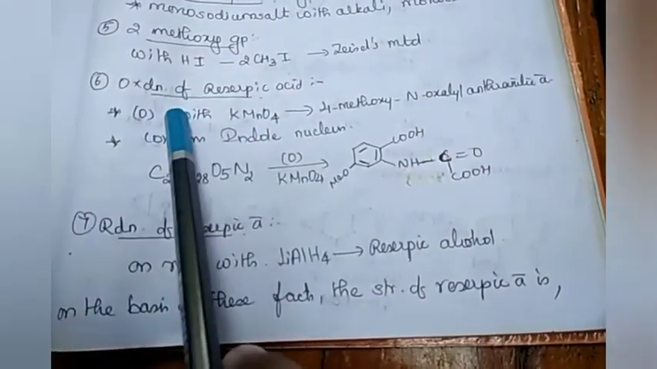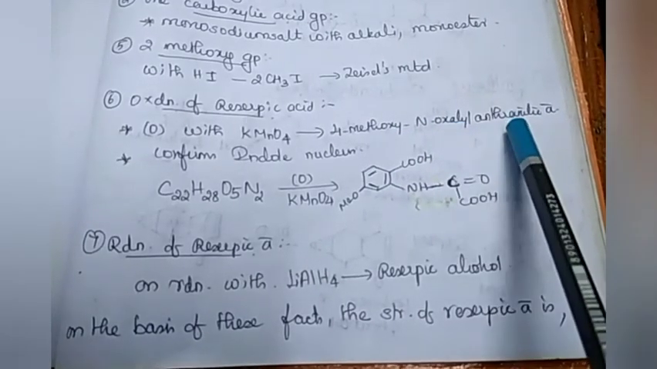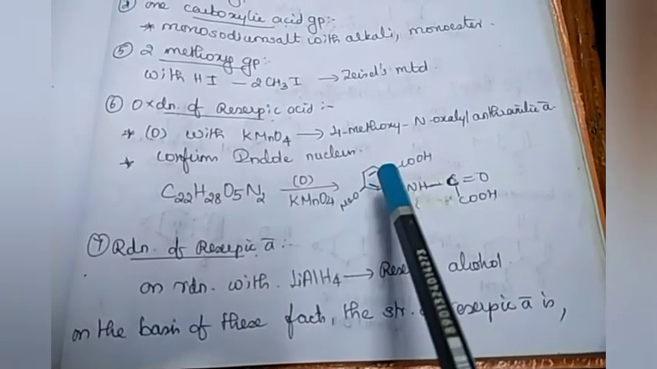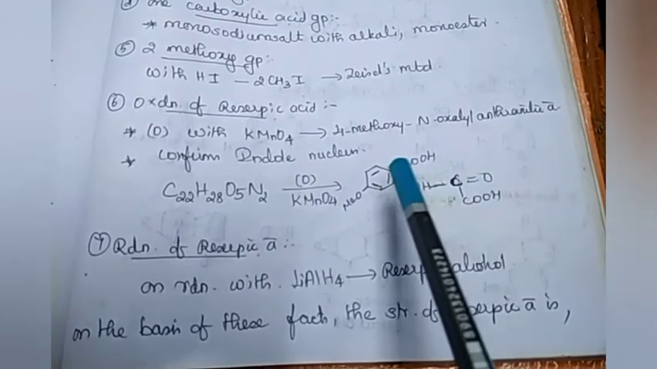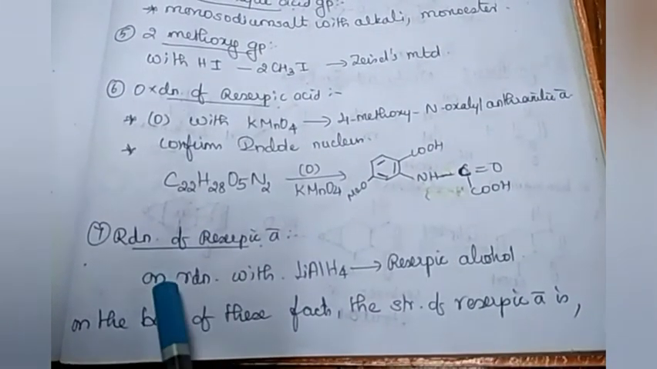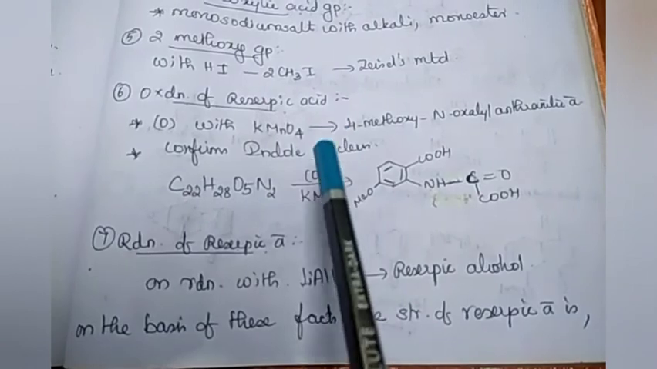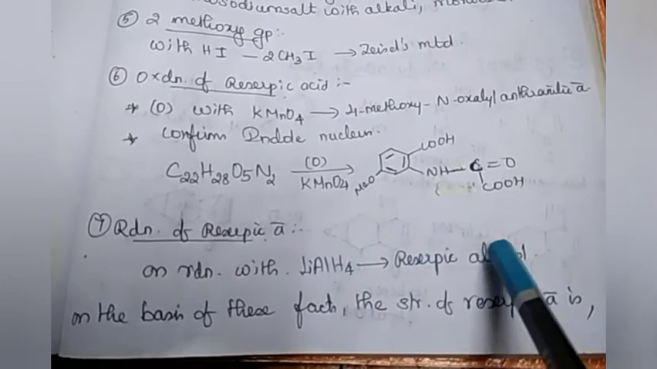Oxidation of reserpic acid with potassium permanganate gave 4-methoxy-N-oxalyl anthranilic acid. So the reaction is reserpic acid on oxidation gives 4-methoxy-N-oxalyl anthranilic acid. In oxidation we can confirm the presence of the indole nucleus. Reduction of reserpic acid with lithium aluminium hydride gives an alcohol, reserpic alcohol.